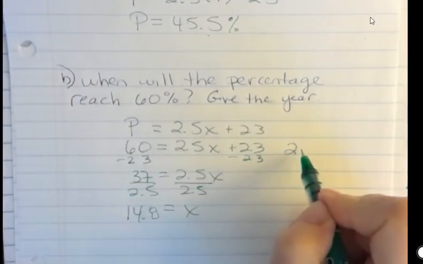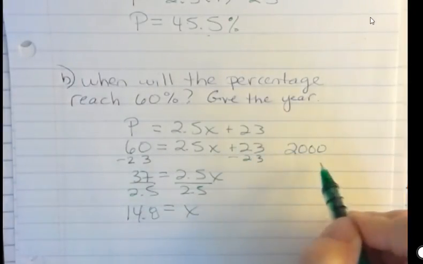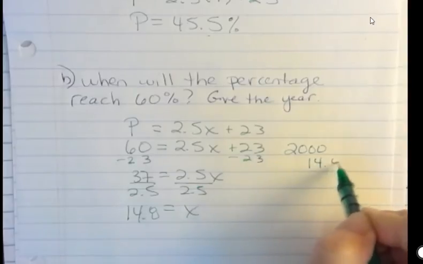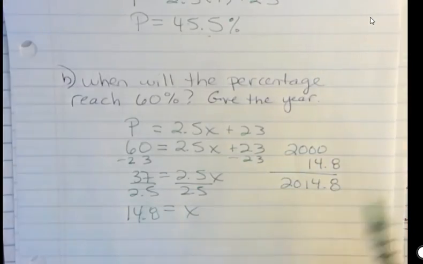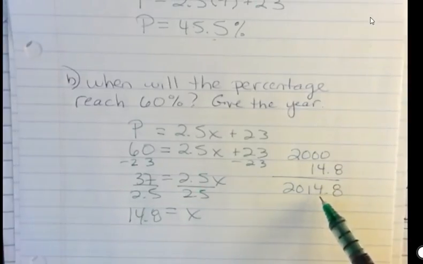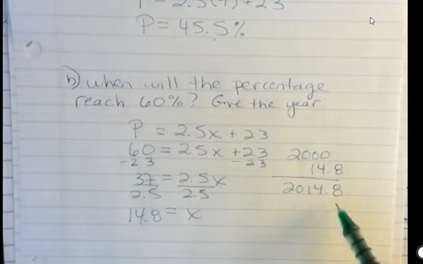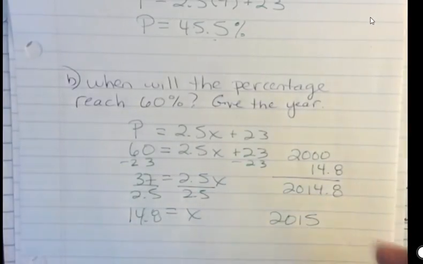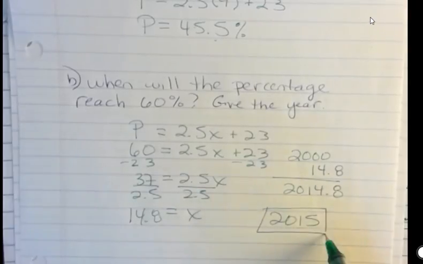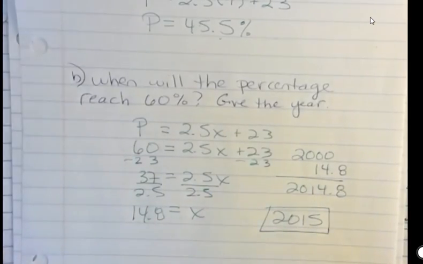So in 2000, if I added 14.8 years to that, I'd be at 2014.8. What that means is in 2014, it didn't quite reach that. The first year that it's actually going to reach that is 2015. I can't say 2014.8. I'm going to say in 2015, we would actually reach, we'd exceed a little bit, but we'd reach that 60% mark. We would not have made it there in 2014.